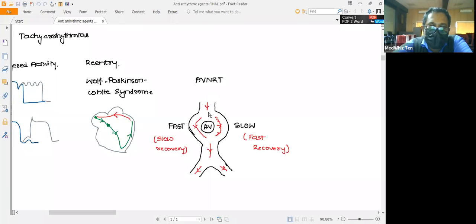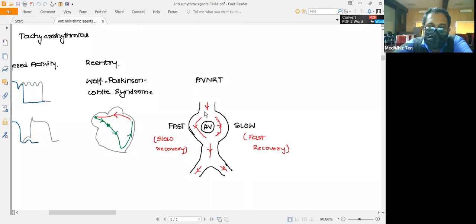this impulse will be taken up by the slow pathway, since the fast pathway is in the refractory phase. As this refractory phase diminishes, this slow pathway would have reached the myocyte, and also would have entered the fast pathway. And again one more SA impulse will be generated, which will come across the fast pathway, and this circuit will continue.